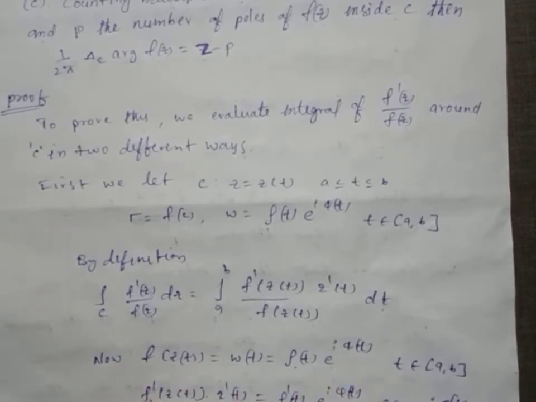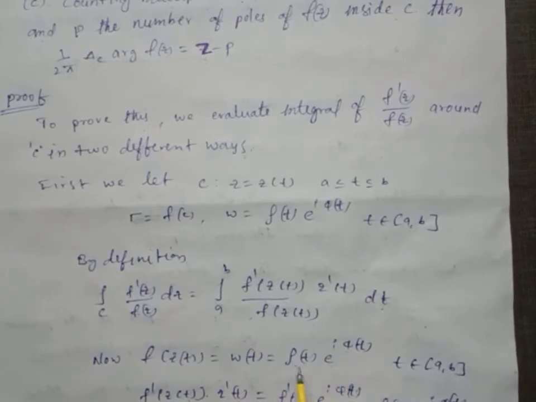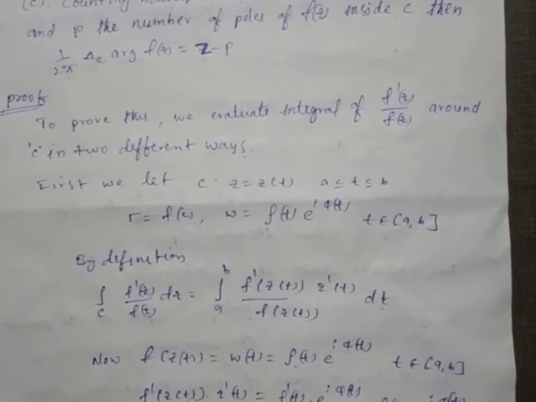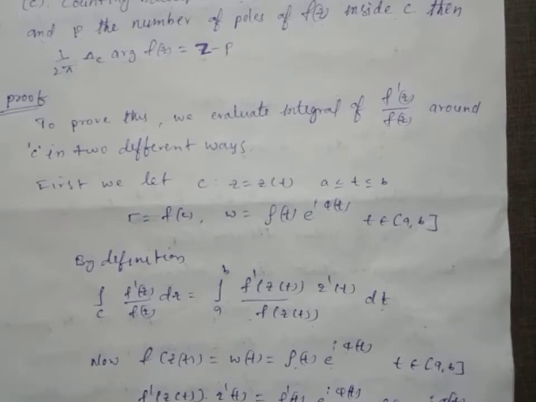Differentiating, this is a function in t, so we take the derivative again. That is, w dash of t, where rho of t and e power i phi of t are both functions of t, so use the product rule: first take the derivative of u and keep v the same, plus u same, that is rho of t, and differentiate e power i phi of t, giving e power i phi of t into i phi dash of t.